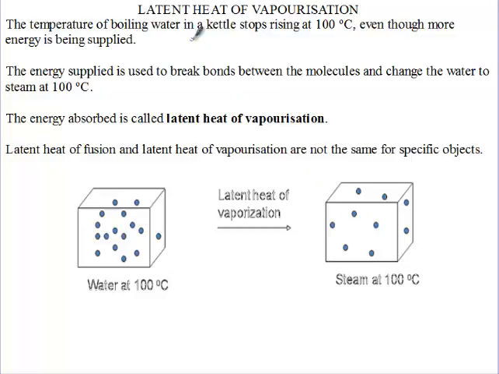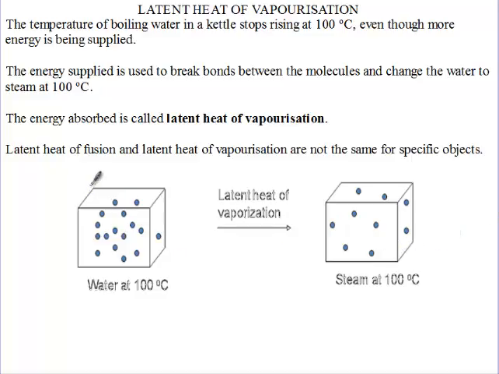The temperature of boiling water in a kettle stops rising at 100 degrees Celsius, even though more energy is being supplied. The energy we are supplying to the liquid is used to break the bonds between the molecules and change the water into steam at 100 degrees Celsius. The energy absorbed by the boiling water is what we call the latent heat of vaporization. So once the water starts to boil, the temperature does not go any higher. The energy is only used to change from the liquid state to the gaseous state.